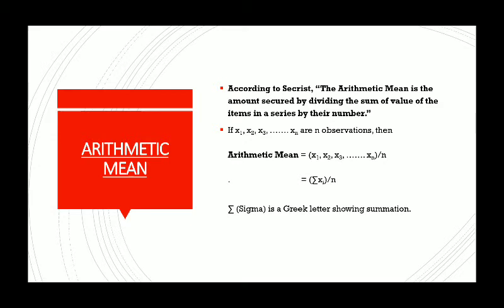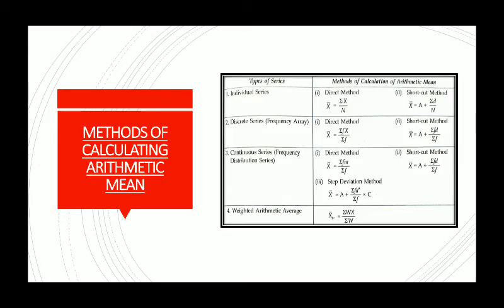For that, let me give you a gist of all the methods which can be used according to series. Here you can see the very first, individual series. Individual series means when the value of only one variable is given, like x is 1, 2, 5, 7, 9, or suppose the height of the students is given and you calculate the average height. That is called individual series, means when there is no frequency given. So there can be two methods, direct method and shortcut method. Direct method: summation x by n.